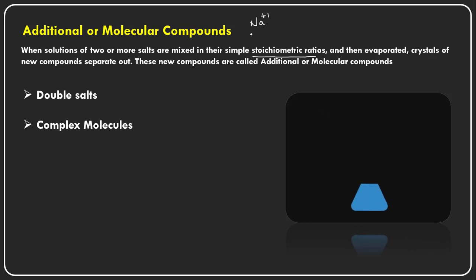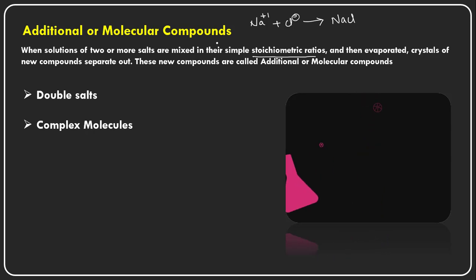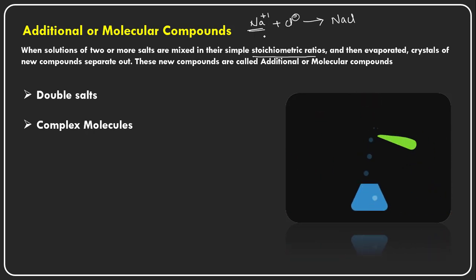So this is a simple cation here, and this cation can form a bond with any other ion, right? Chloride ion, so it can form sodium chloride. So what does the stoichiometric ratio mean? Here how many moles of the sodium ions we are taking, and how many moles of the chloride ions we are taking.